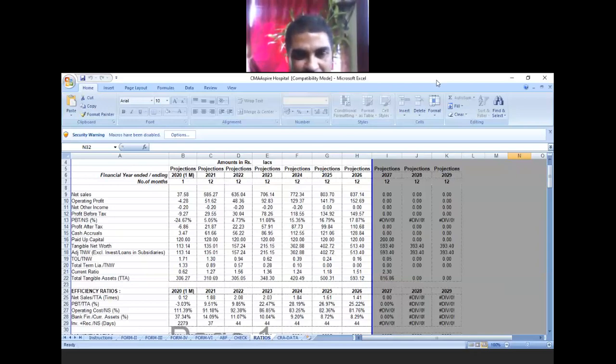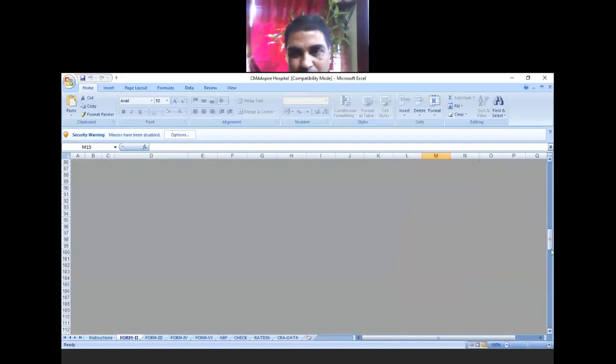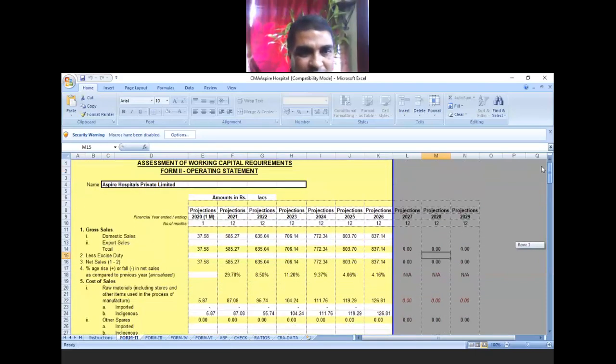For future ratios, you have to do projection. Now you are estimating next year how much will be the sales, how much will be the debtors. On that basis, you can compute. These are all estimations. Suppose this figure I will be showing you. These are estimates. So how can you say that domestic sale will be this much in the year 2024? Because we are estimating in future it will grow like this. Maybe in certain percentage, maybe at 10%, 8%, it will grow. So we can see the movement, how it is moving. Okay.